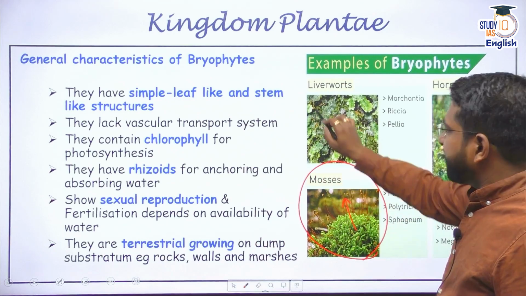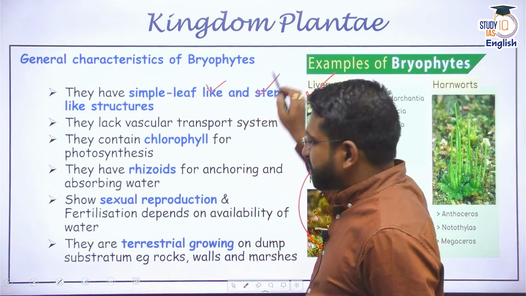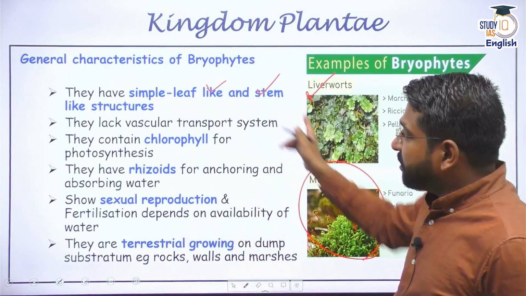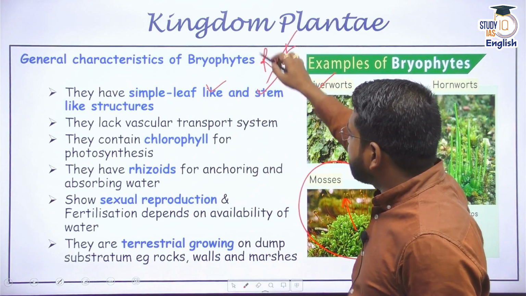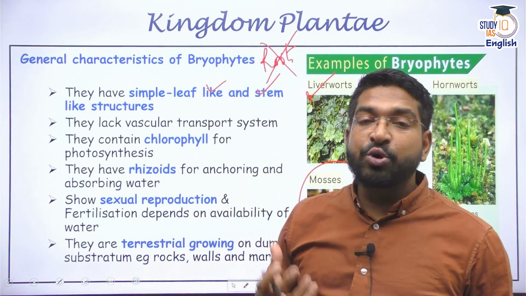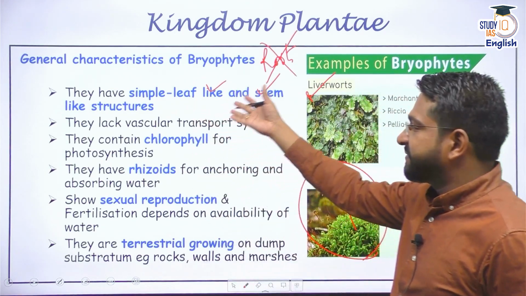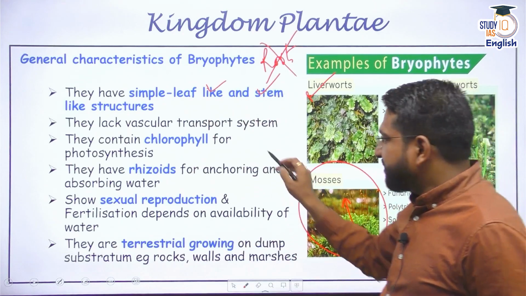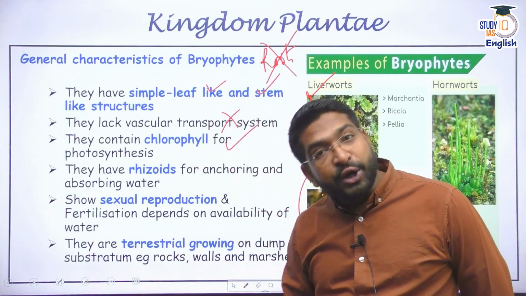These are very common. Liverworts are also very common because they have simple leaf-like, stem-like structures, and many of these bryophytes might not have roots. I'm not saying that roots are completely absent, but in the majority of bryophytes you would not find an extensive root system. They have simple leaf-like, stem-like structures. They do not have any xylem, phloem.